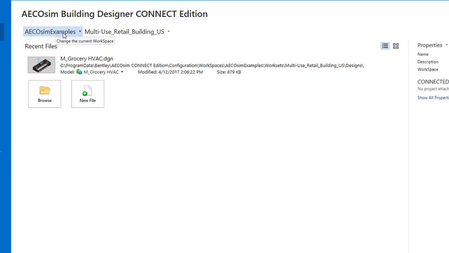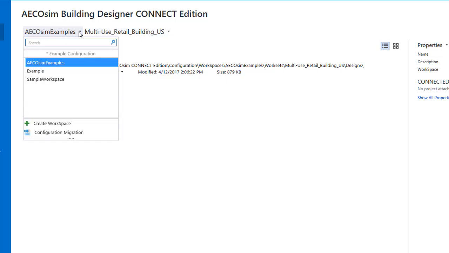Now in this middle section, this is where you set your workspace and your work set. So you'll notice the drop-down list here where you can come in and set your workspace. Right now I am in the AECOsim examples workspace. You can see down here where we have a tool to create workspace and a configuration migration tool at the bottom down here.